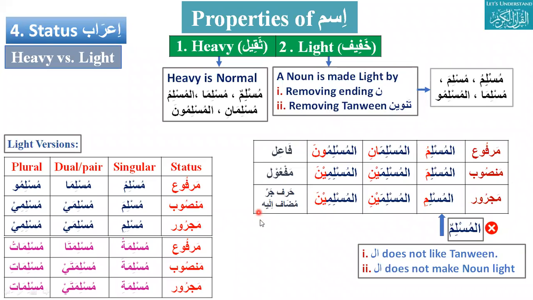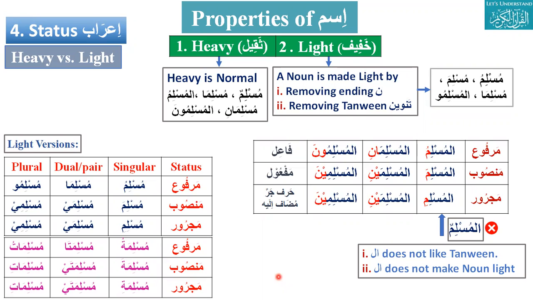So this is the al rule we are discussing again and again, which we discussed last time. What al does is change tanween into a single haraka. The reference from the last lecture is Muslimun. If I put al, what will it make?